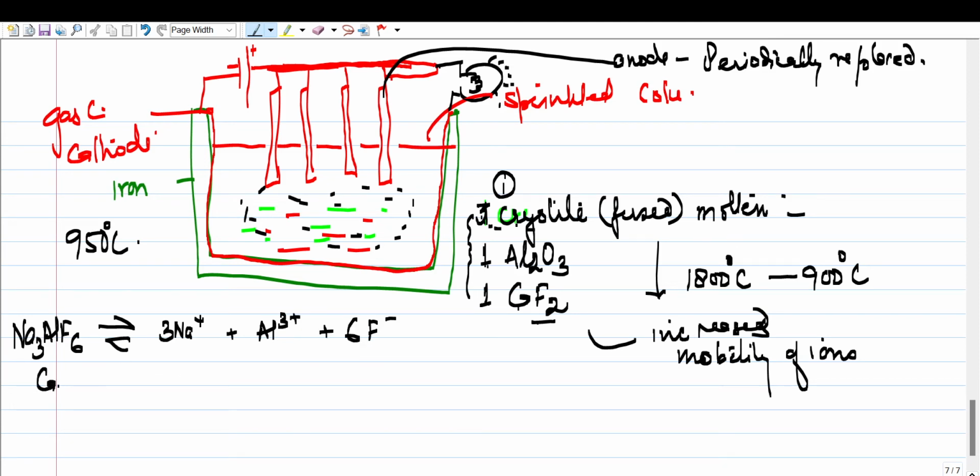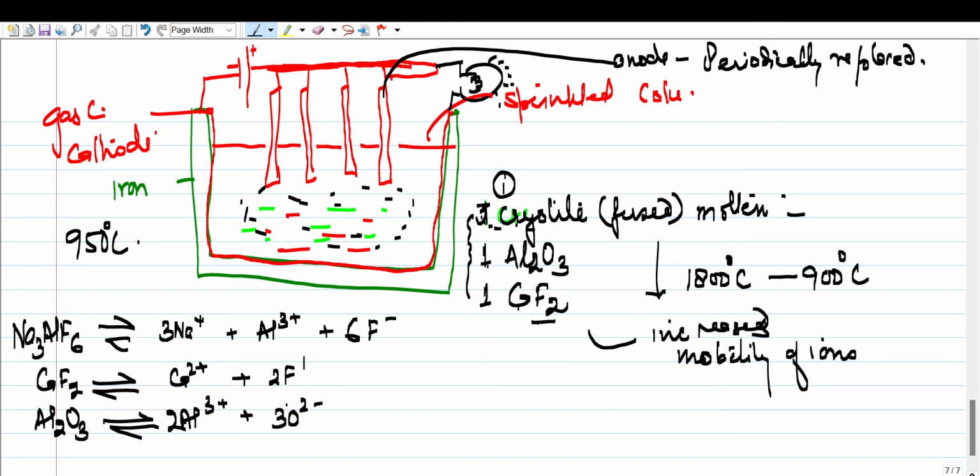Then you have fluorspar, which also breaks into calcium ions and fluoride ions. And pure alumina breaks into aluminium ions and oxide ions. So these many ions are present in the electrolyte solution. Now what happens?